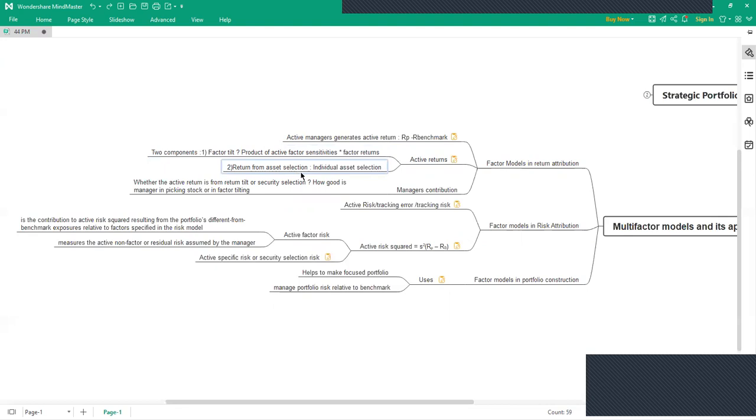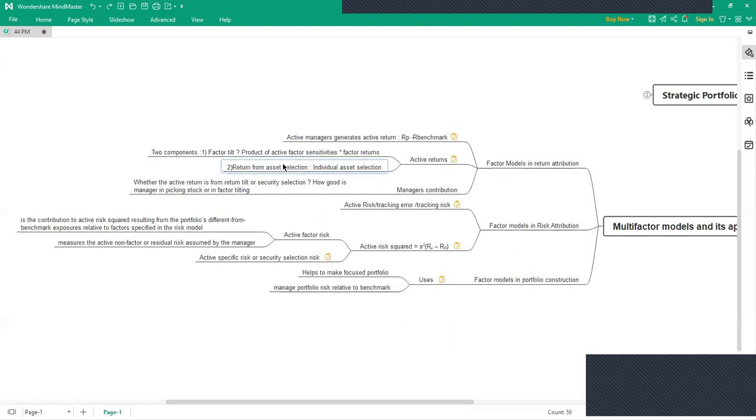Let's say you have selected one particular asset in your portfolio which has given you tremendous returns, like 20%, 30%, and other assets have hardly given any returns, like 2 or 3%. In this particular case, asset selection was done by the manager. So you can say that this manager is good in stock picking, and because of this, the active return is mostly contributed by return from that specific asset selection.